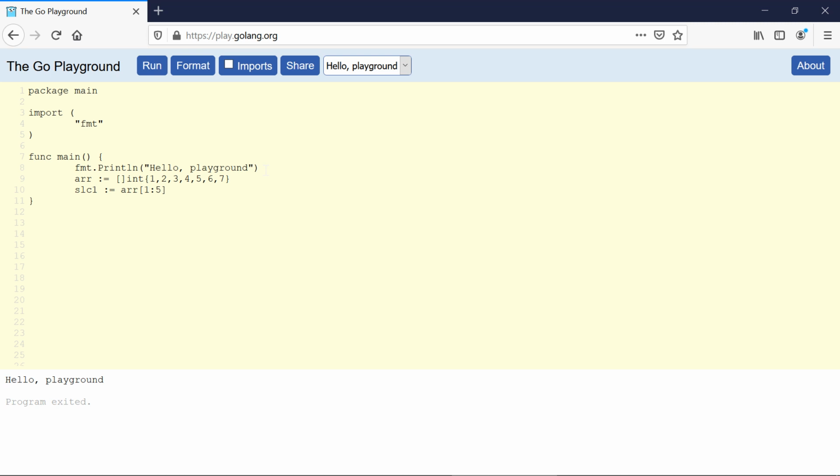Now it's right. Now I have created a slice from an existing array. Let me print the array first, and then the slice.